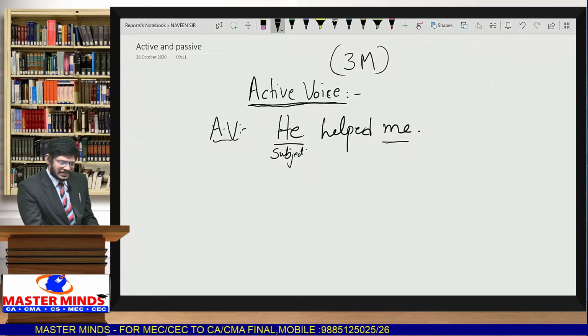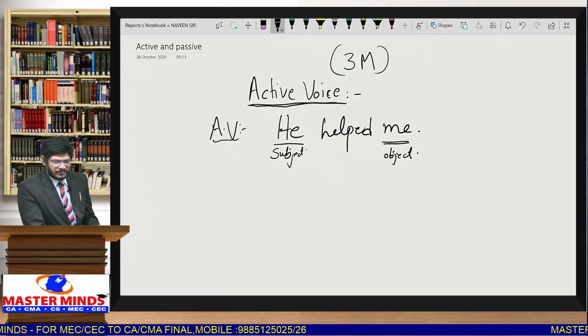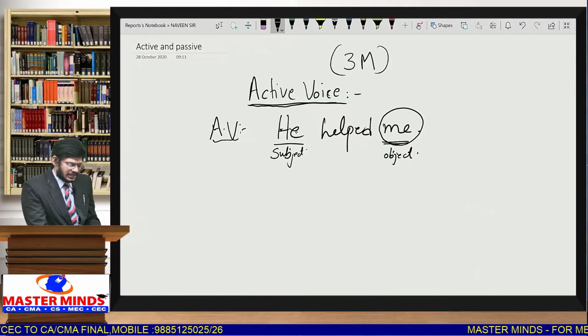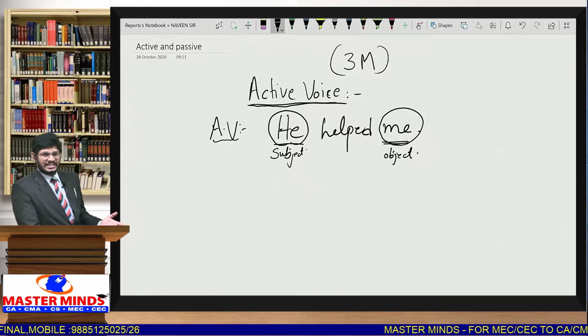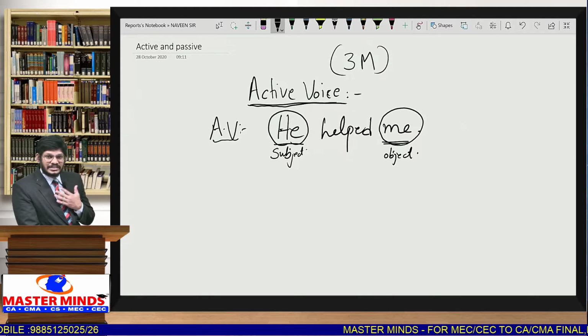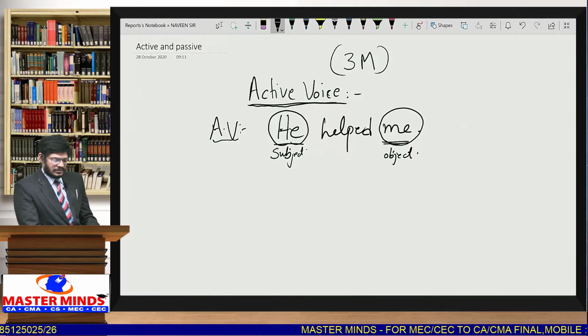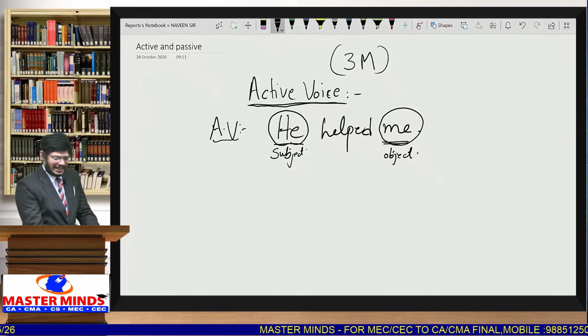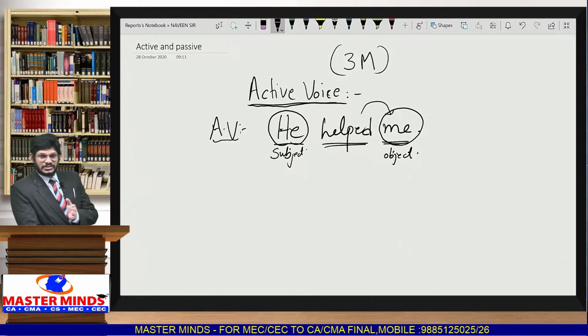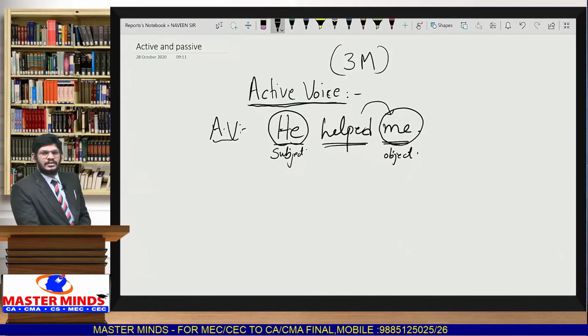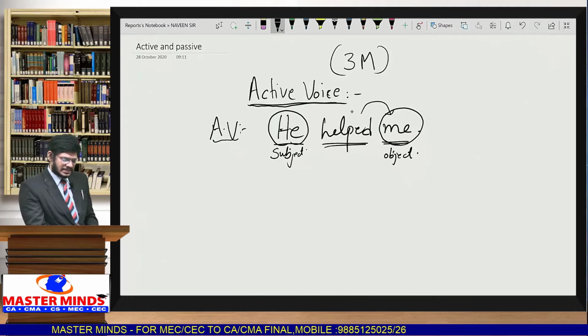Next, where is the object? Object is at the end. Object is the receiver of action, and the subject is the doer of action. So in "He helped me," "me" is the object in this sentence. In this sentence, "helped" is a transitive verb. Why is this considered a transitive verb? Because it has an object, and the action is transferred from the subject to the object. He helped me. So overall, this verb is considered a transitive verb.